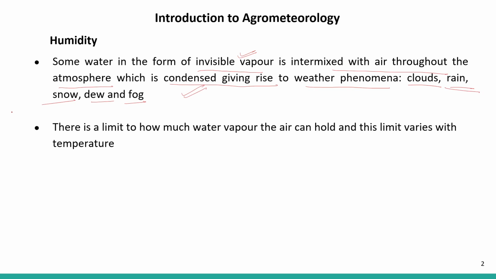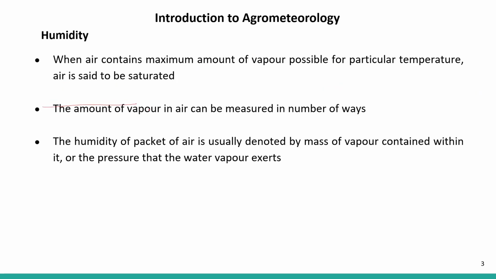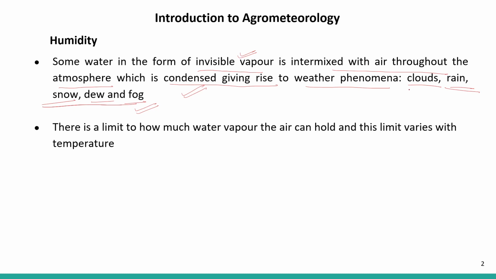Rain, snow, dew and fog we have already studied, and formation of clouds also we have studied, right? So this is the part of precipitation. Precipitation part, we have covered all these topics. There is a limit to how much water vapor the air can hold, and this limit varies with the temperature. So it's very obvious that there is a saturation level that water vapor can reach in the air, right? And it depends on the temperature.